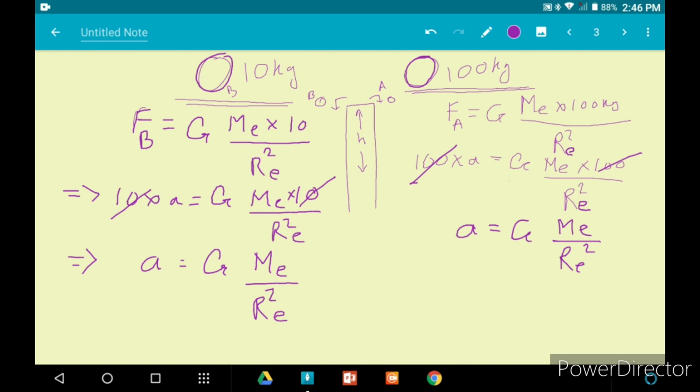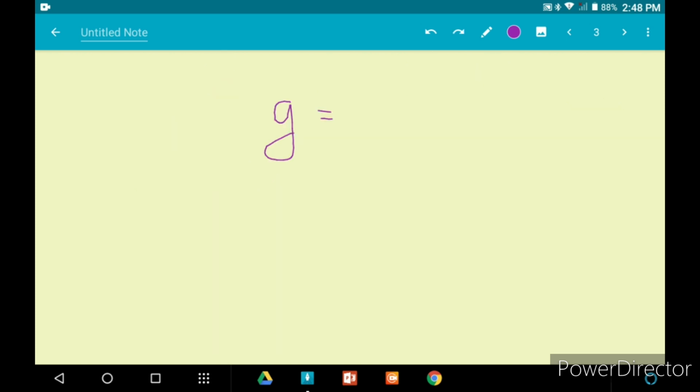And for that, we gave a special denotation to this acceleration due to gravity. This is represented by small g. And the value of small g, that is gravitational acceleration, is approximately 9.8 meter per second square.